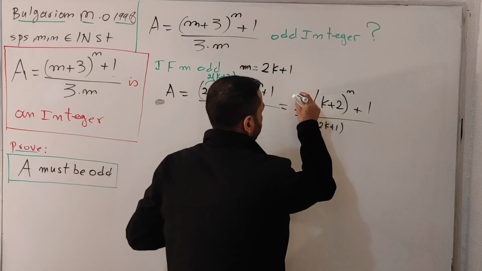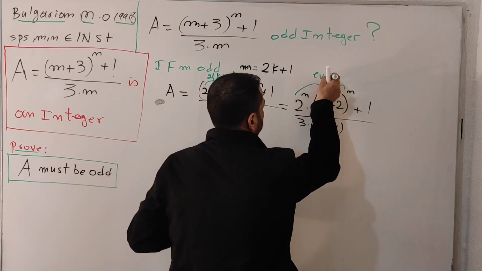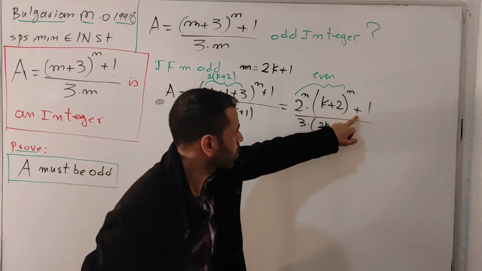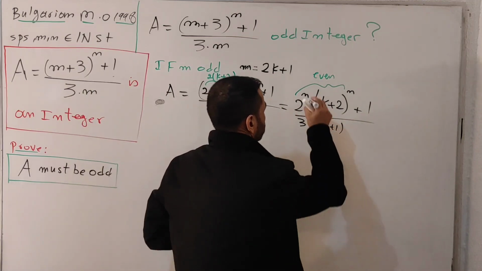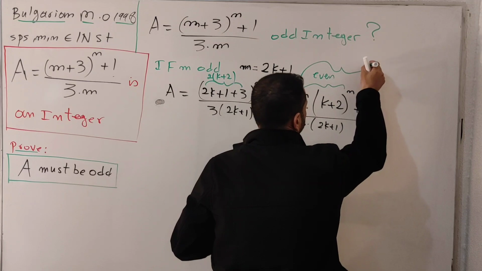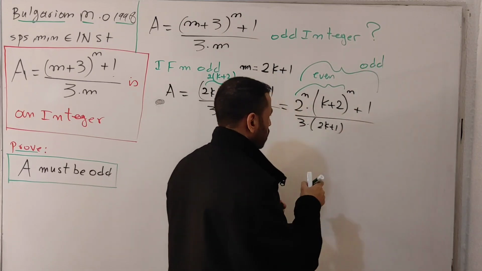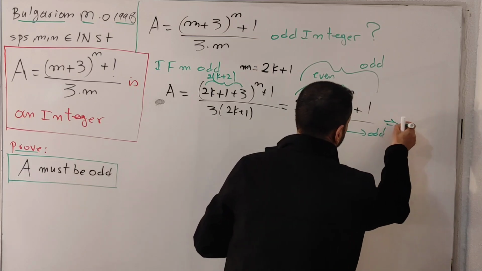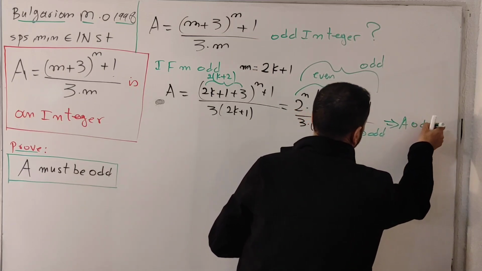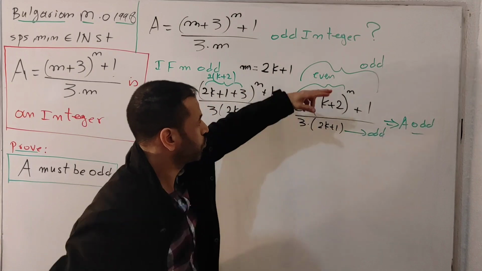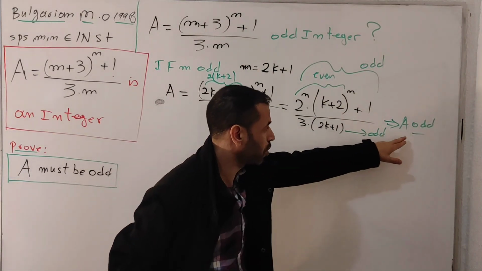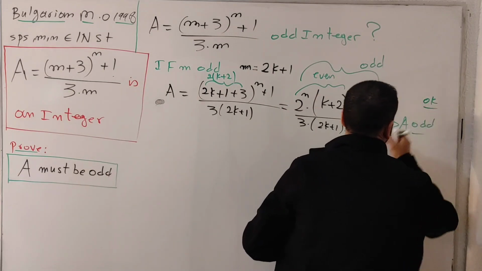This is even, because we have number 2 as a power, plus number 1 becomes odd. So the whole thing is odd. This one also is odd. That means capital A is odd, because if you have odd in the numerator and odd in the denominator, the whole thing must be odd. We are okay to go now.